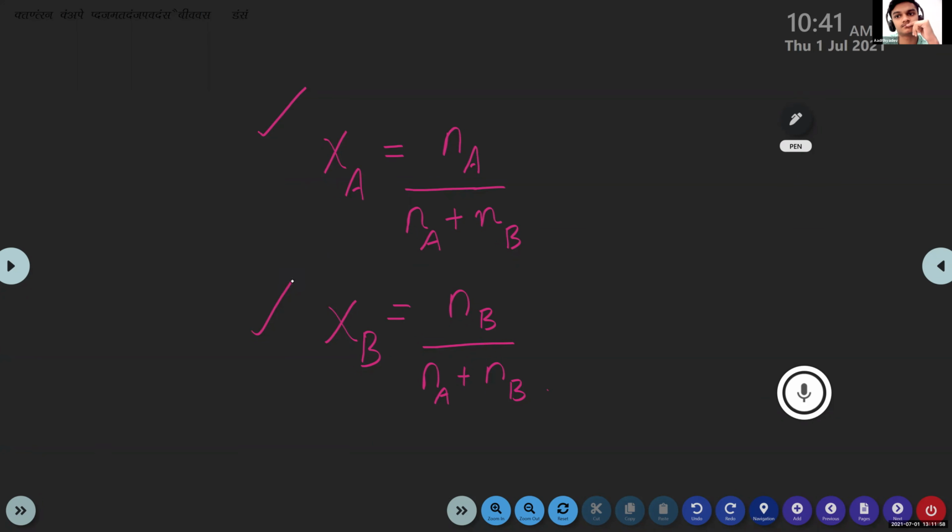There is one more thing. Always Xa plus Xb is equal to 1. The sum of the mole fractions of these two components is always equal to 1. So you will always get values less than 1 for the mole fraction of A and the mole fraction of B, because their sum is always 1. Is this clear? Mole fraction?